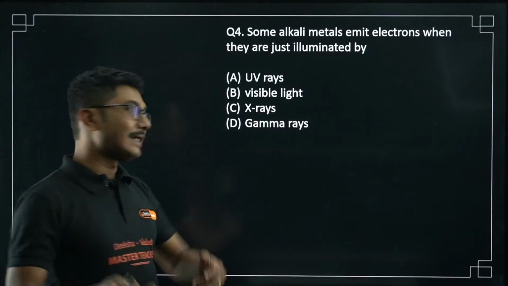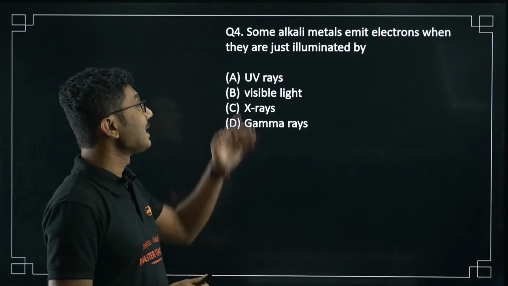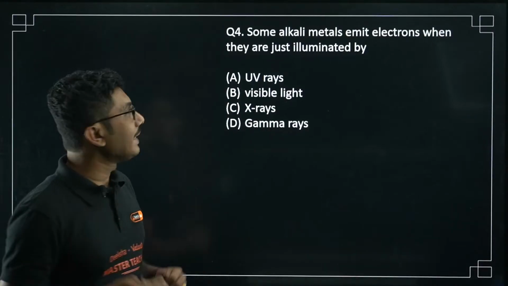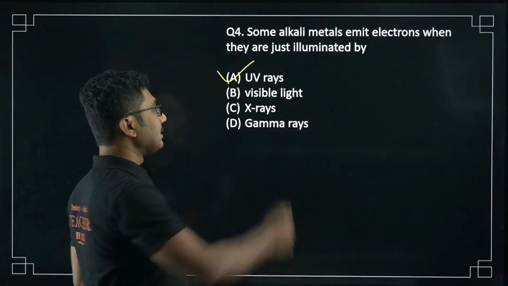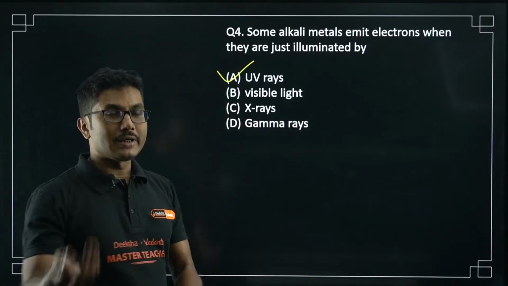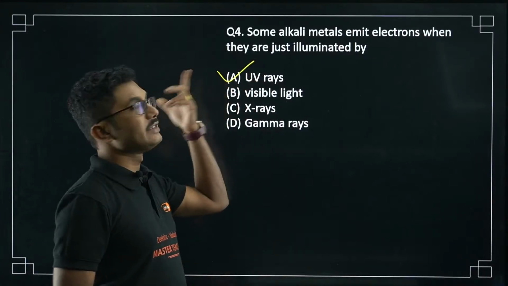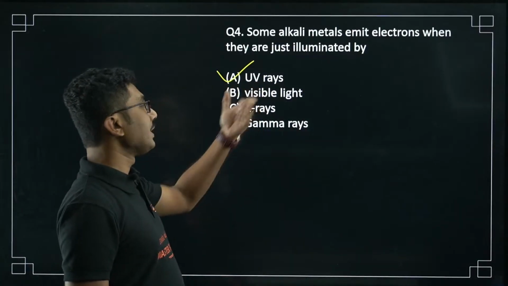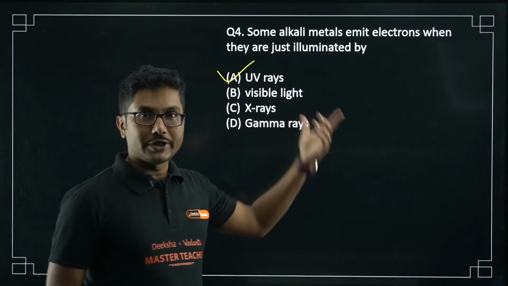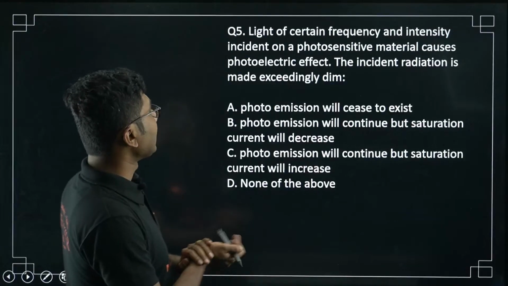Yes, so as I said, it was first observed by Heinrich Hertz, who was doing some experiment with alkali metals, and he saw that when they were illuminated by UV rays, they emitted electrons. So UV rays is the answer. It is not visible light, nor X-rays. Gamma rays and X-rays will definitely give it. If UV rays give it, then X-rays and gamma rays will definitely give it, but UV ray is the lowest possible frequency, so we have to consider UV rays. Okay, so illumination by UV rays is the answer for this question. Next question, question number 5.